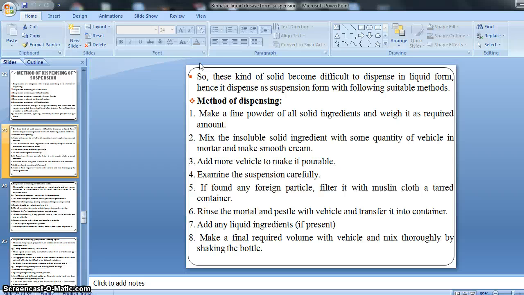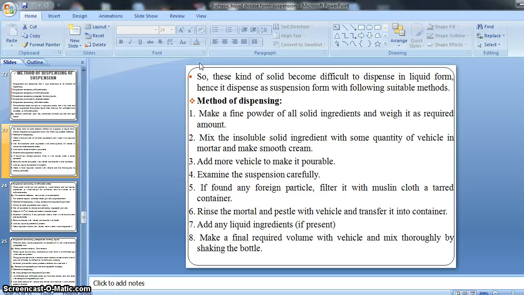In case a solid substance has a bitter or nauseous taste, that time also we will form a suspension dosage form. Or sometimes the tablet dosage form or solid dosage form is difficult to swallow. That time we can easily swallow a suspension, because it contains a liquid, and it preserves for a long period of time. So these are the reasons behind the preparation of suspension, right?